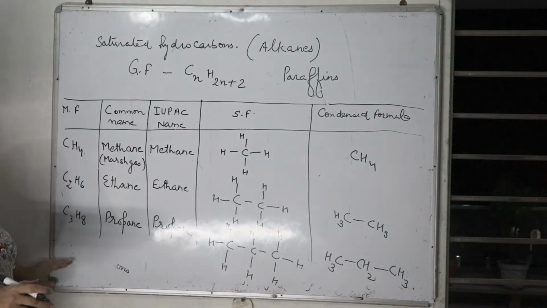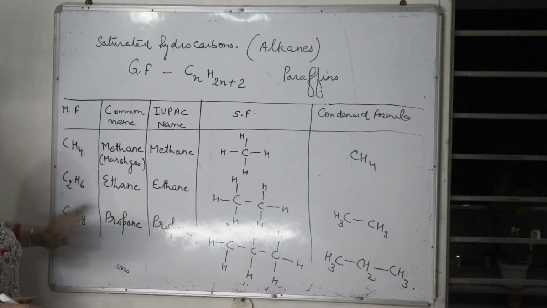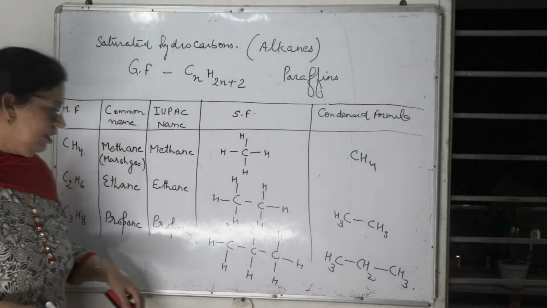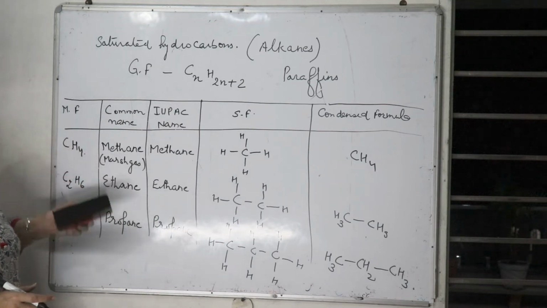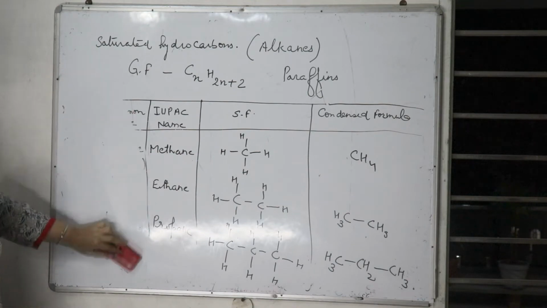So like this we can make 10 members, 10, 12, as many as you want. You complete the series with the next members, with the IUPAC name, common name, structural formula and condensed formula. Next are unsaturated hydrocarbons.